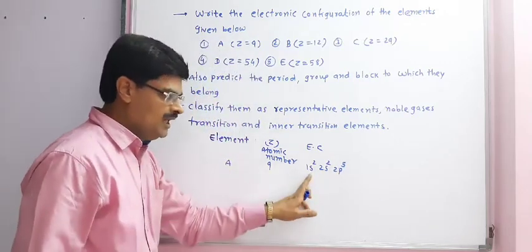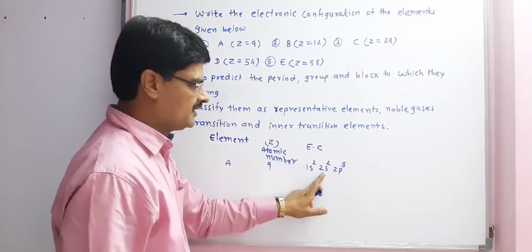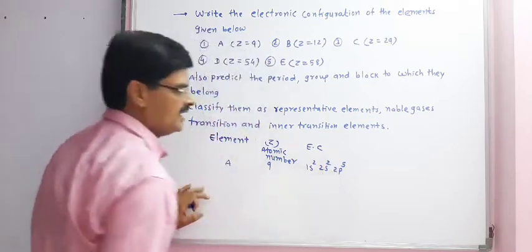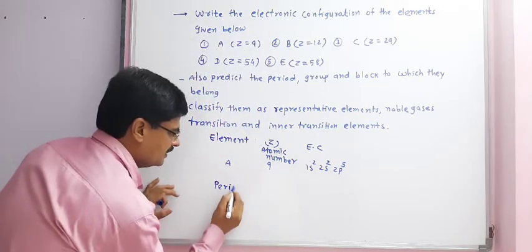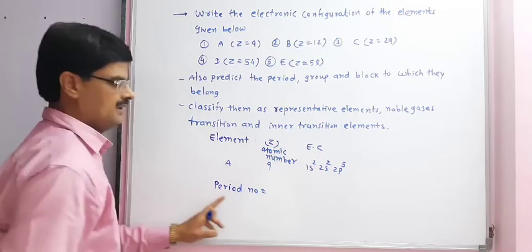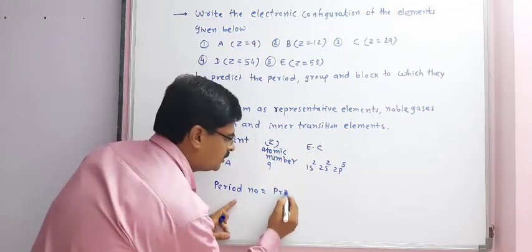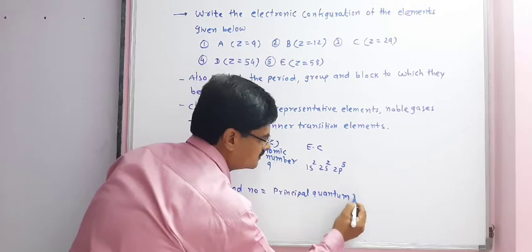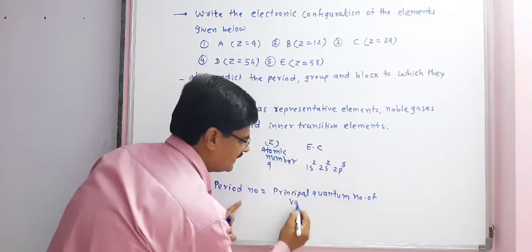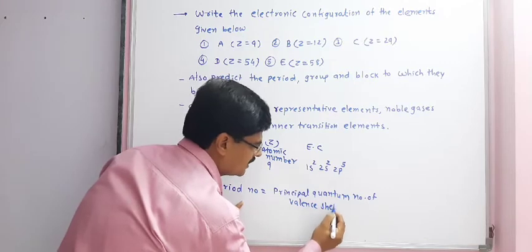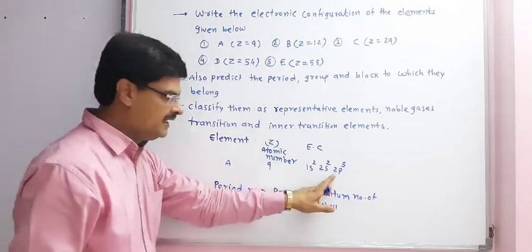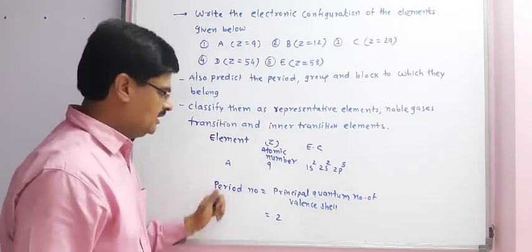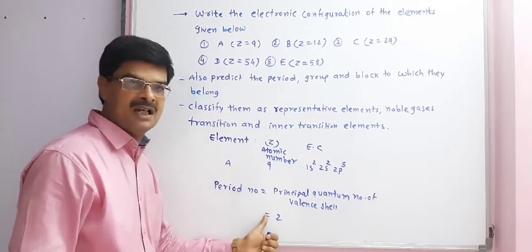So there are 2 electrons in the 1s orbital, 2 electrons in the 2s orbital and 5 electrons in the 2p orbital. Period number is equal to the principal quantum number of the valence shell. Here we have principal quantum number 2, so period number is equal to 2. So element A will be in period number 2.